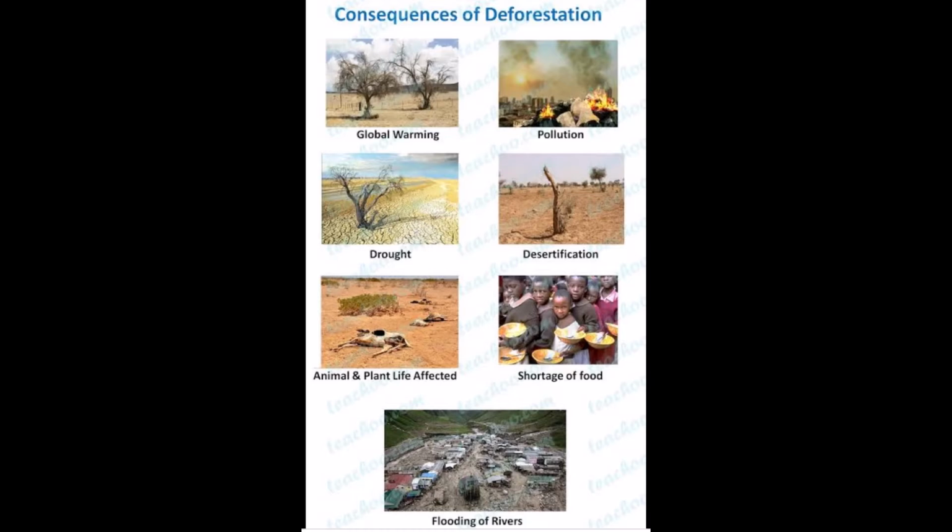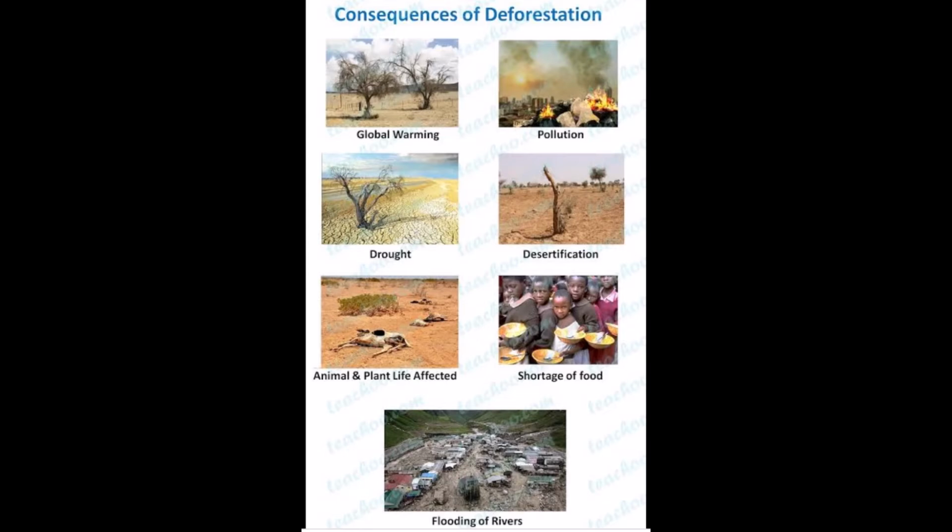So, now let us discuss the consequences of deforestation. Consequences means what are its harmful effects. So, first is global warming. We know that plants absorb the carbon dioxide and release oxygen in the atmosphere.